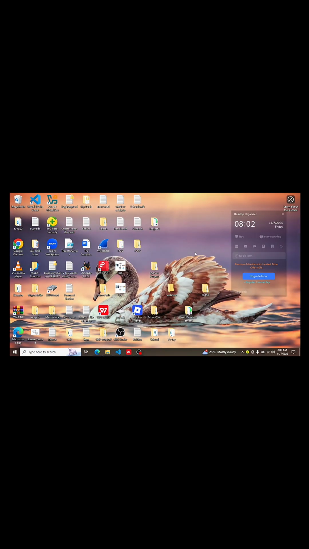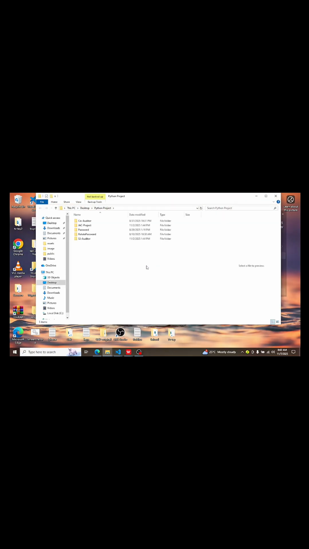Okay guys, so now let's look into files and folders. As you can see on my screen, this one is a folder. You can see inside the folder we have different files. This one too is a file, and this one too is a file. If I double click and open this one, inside that folder I have another folder.